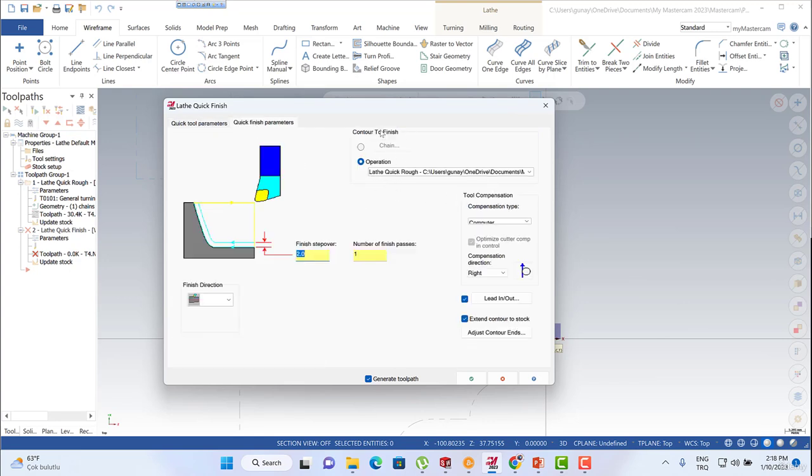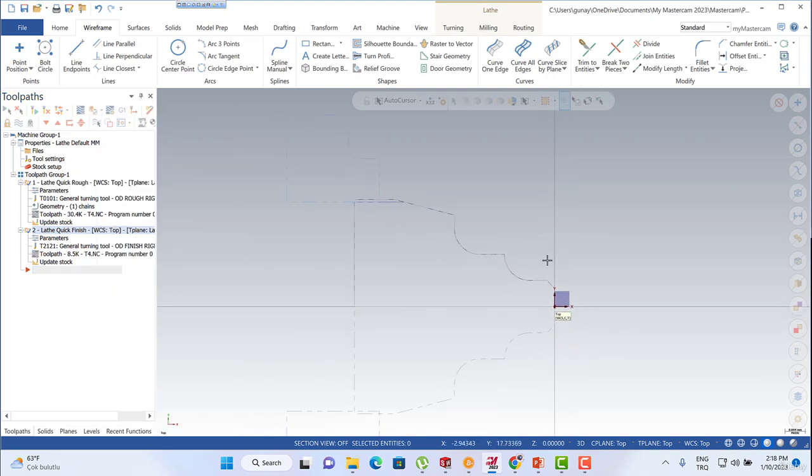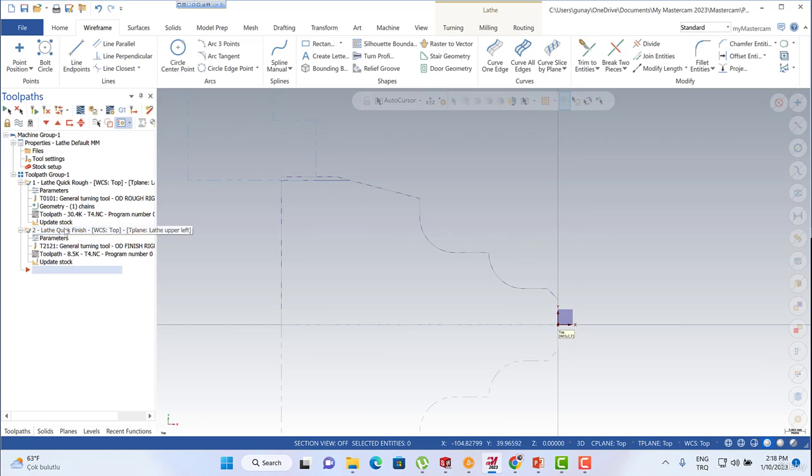This operation can be selected as a finish toolpath, and then we can calculate our finishing process. That's fine. Okay. This is the quick roughing and quick finishing process.